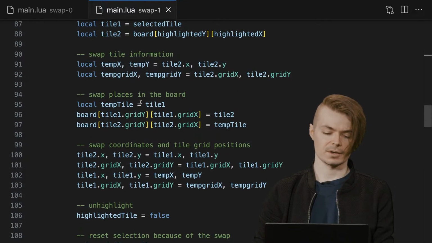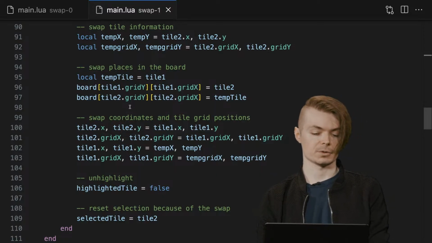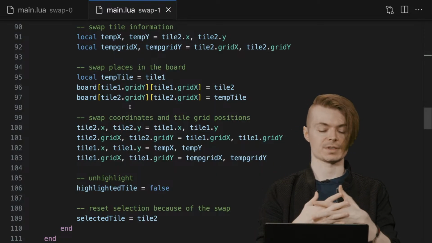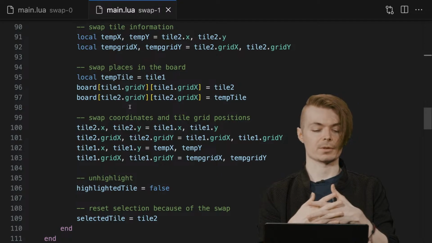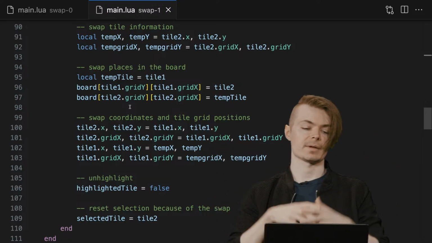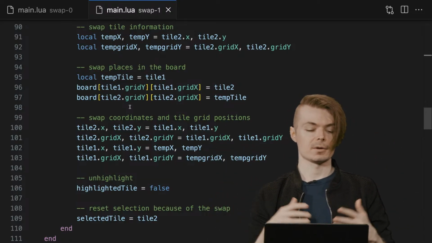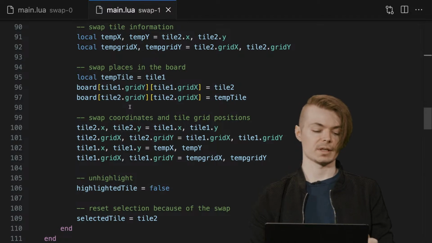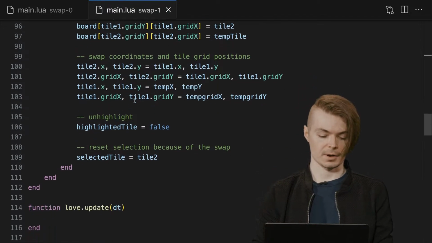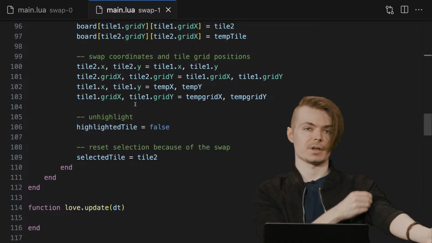And then once that's done, we can also swap them in the board as well, which will allow the board to keep a persistent state, rather, the board at grid y and grid x will be set to the actual instances of those tiles. We have to actually swap the individual tiles to do that. But then once the coordinates and the grid position are swapped, we can then unhighlight whatever our last selected tile was.